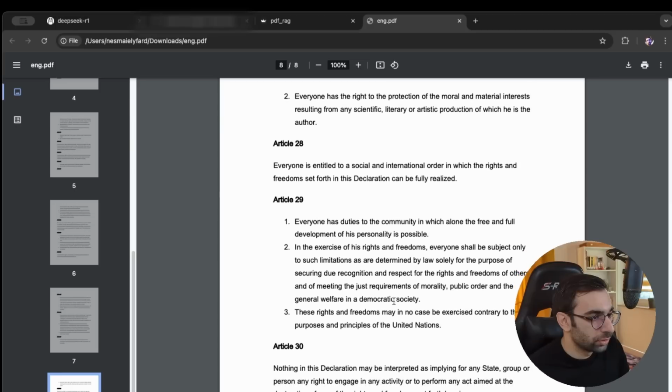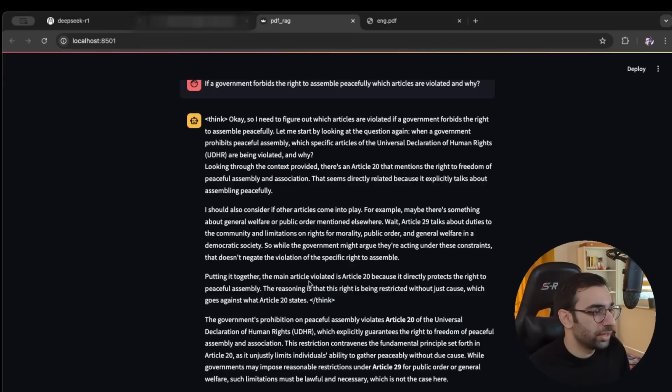And here also, there are some indications that in a democratic society, for public order, you can impose some restrictions. I'm gonna ask another hard question, which requires reasoning.